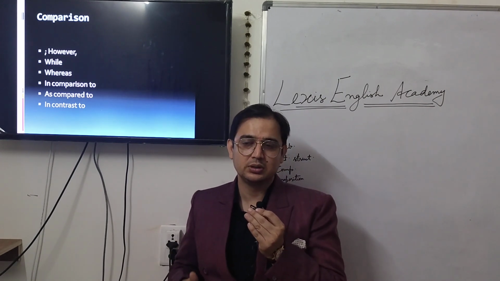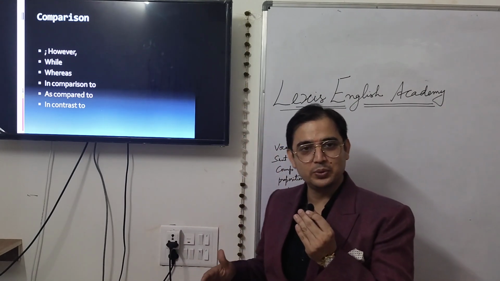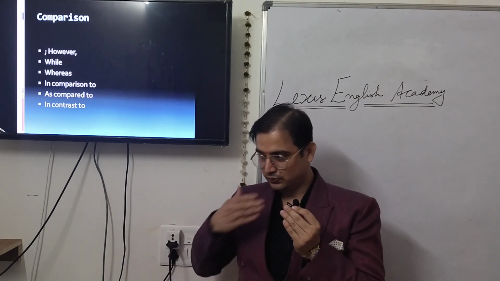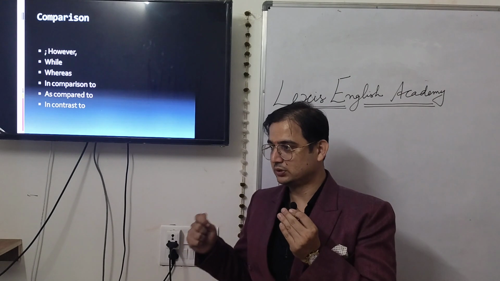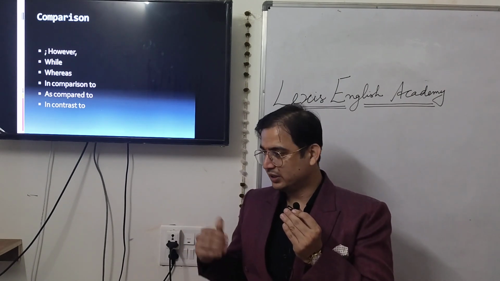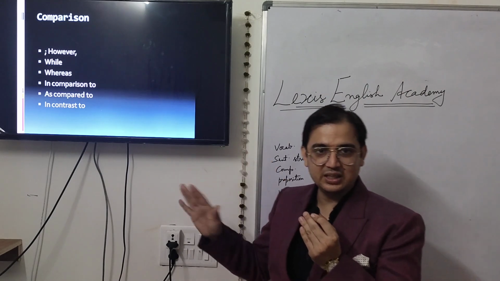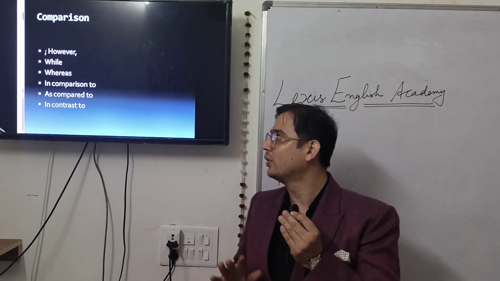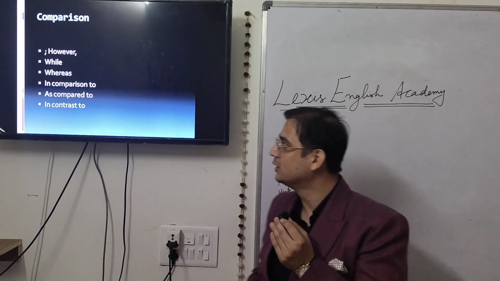Most of the students, when they are beginners, simply report. They do not compare. Like the sales of car was 1 lakh in the year 2010. It was 3 lakh in the year 2011. The sales of car was 5 million in the year 2017. They are simply reporting whatever they are seeing in the data, in the figure. And you are not going to get a good band score if you do that. So you have to do comparison.